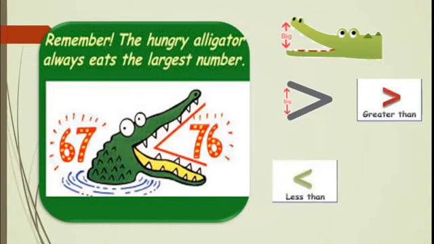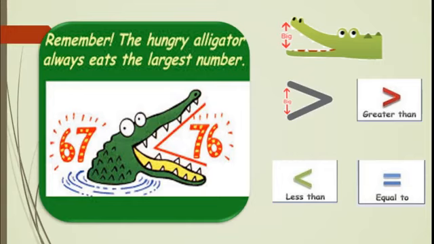And vice versa, if you write it in the opposite direction, then it becomes less than. You only remember that the open side means the greater number. Only that much you remember, then the rest you will automatically come to know. And this you know, equal to.